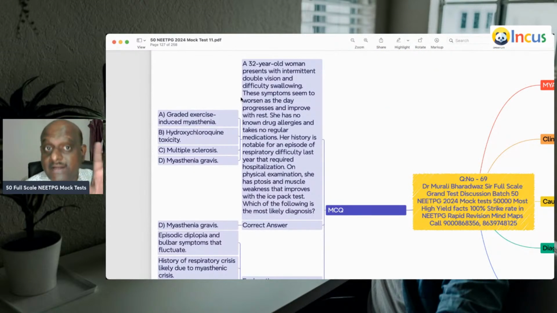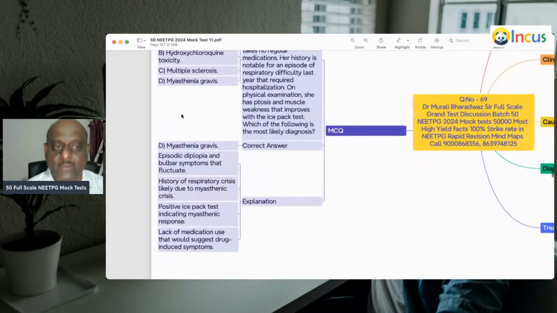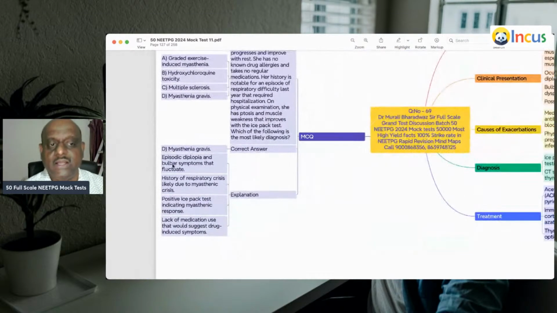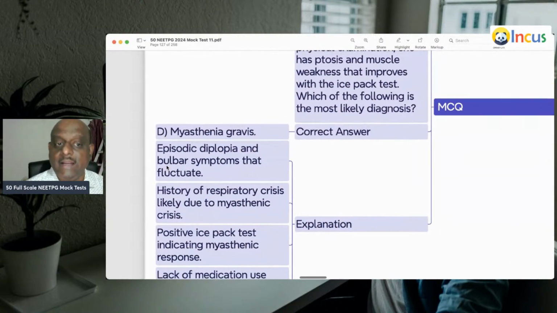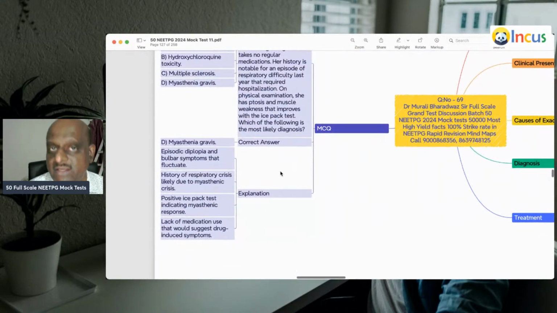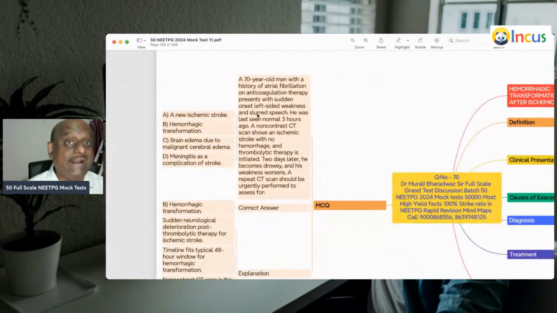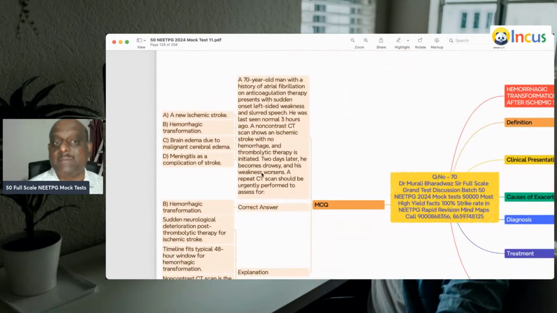32-year-old with intermittent double vision and difficulty swallowing is equal to myasthenia gravis, is what you need to remember. Episodic diplopia and bulbar symptoms that fluctuate is myasthenia gravis. 70-year-old man with the history of atrial fibrillation on anticoagulation therapy, sudden onset of left-sided weakness and slurred speech.